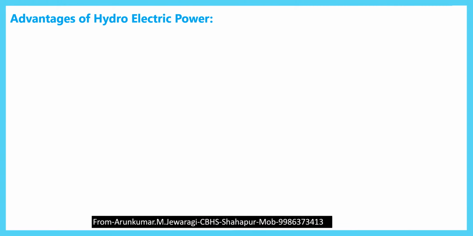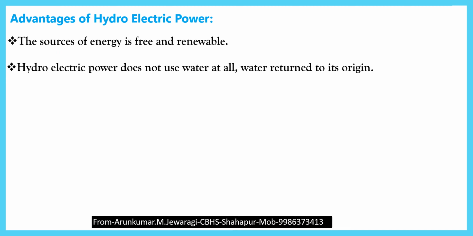Advantages of hydroelectric power. The source of energy is free and renewable. Hydroelectric power is a free and renewable source of energy because a large amount of water is available throughout the year, as the water is stored in the dams. Hydroelectric power does not use up water at all.